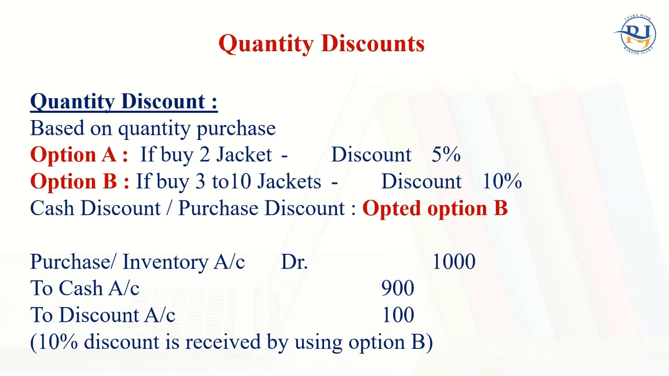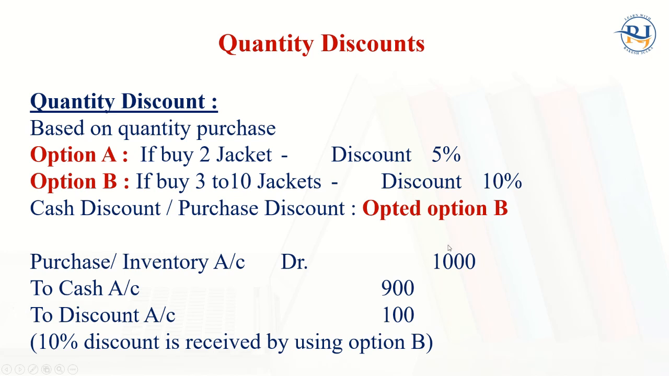Now, if there is a quantity discount, let's say option A, option B, two options we have. So option A, if our company buys two jackets, the discount will be 5%. If we buy 3 to 10 jackets, then the discount will be 10%. So let's take this example and we have opted option B. It means 3 to 10 jackets that we have bought and $1,000, that is the costing of these, and 10% discount that we have received.